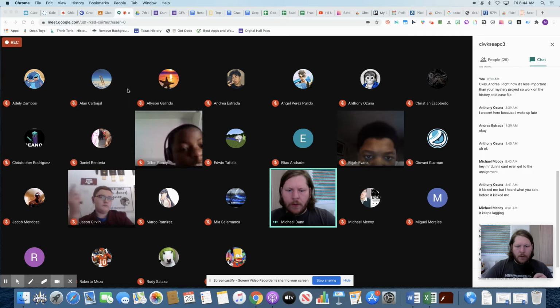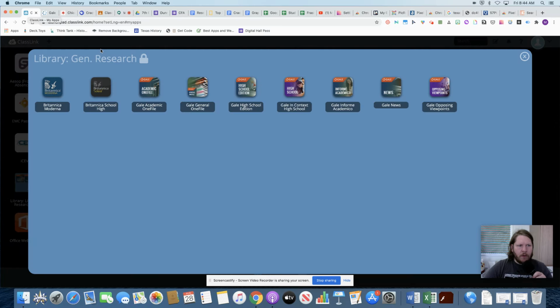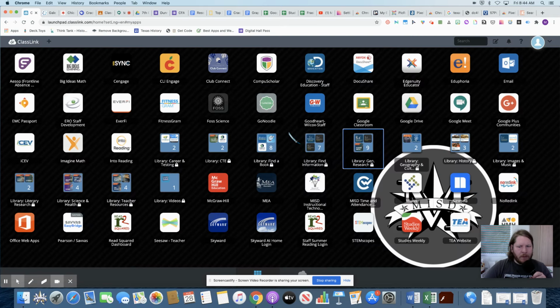Okay, so let's go through just a couple of different places to find information. I've already taken you through some other websites you can go to. Remember, probably the best place to go right now is the student portal, and then you need to look for the library find information or the library general research. And there are some other ones on here too that you can go through.